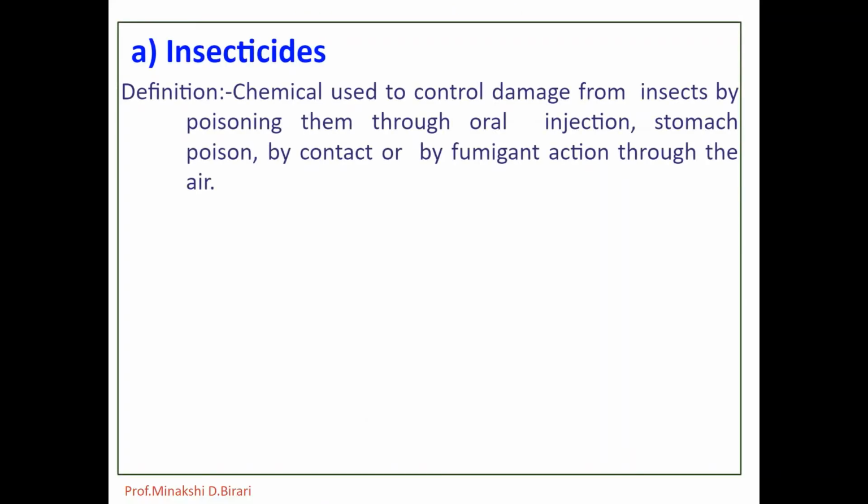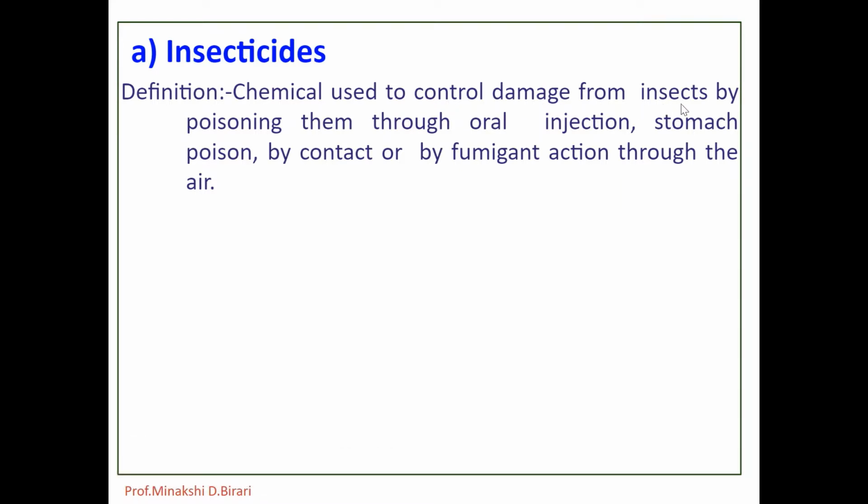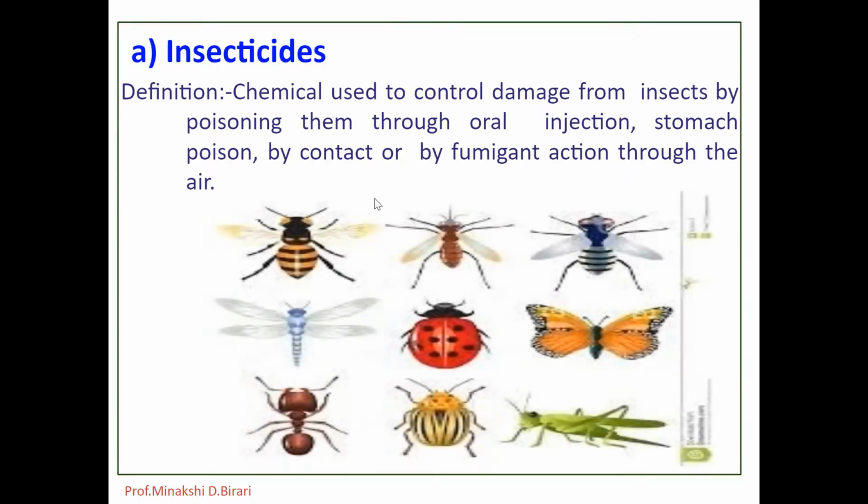First of all, the definition. What are insecticides? Insecticides are the chemicals which are used to control damage or annoyance from insects by poisoning them through the oral injection of stomach poisons, by contact with the cuticle, or by fumigant action through the air.